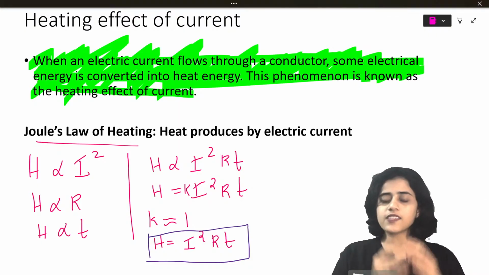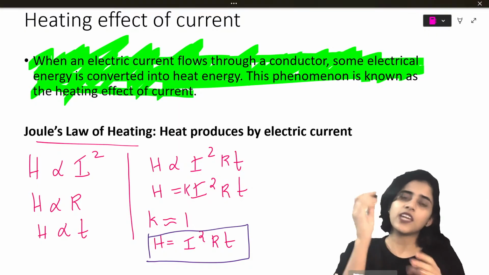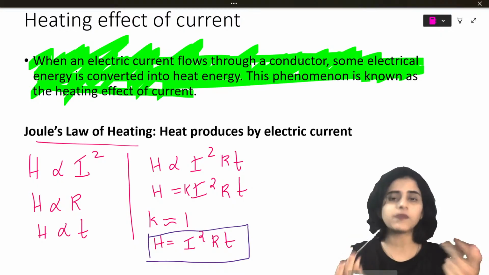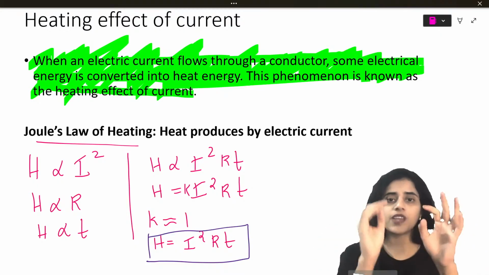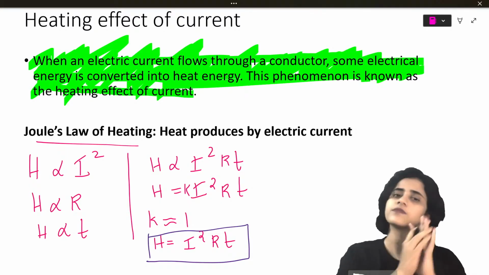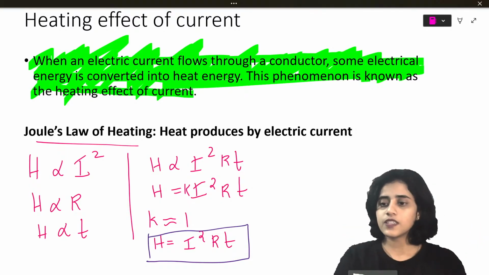Now what does this say? This just says that you have a wire. If current passes through it for a long time, it will produce heating, and the amount of heat is given by I square RT. Simple concept. Okay?